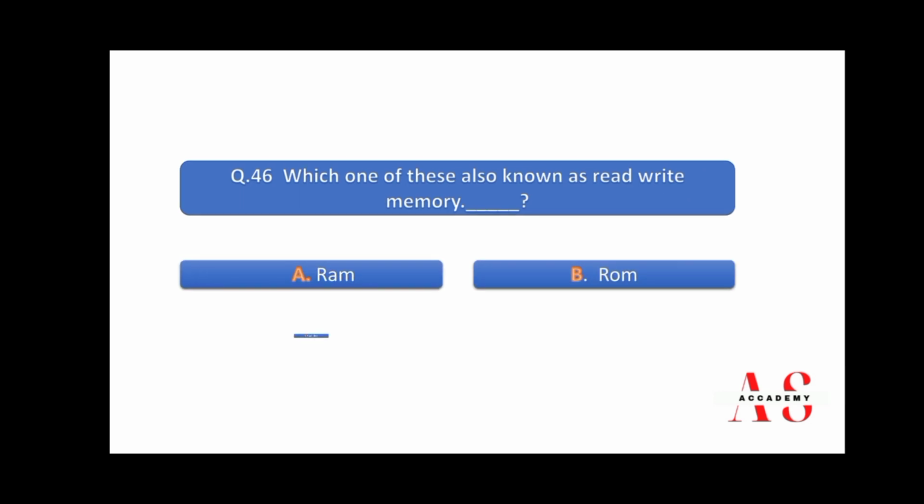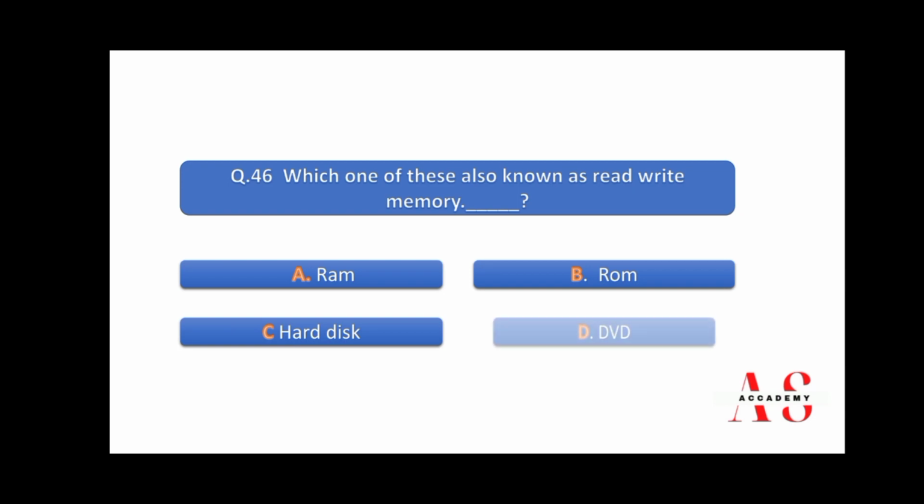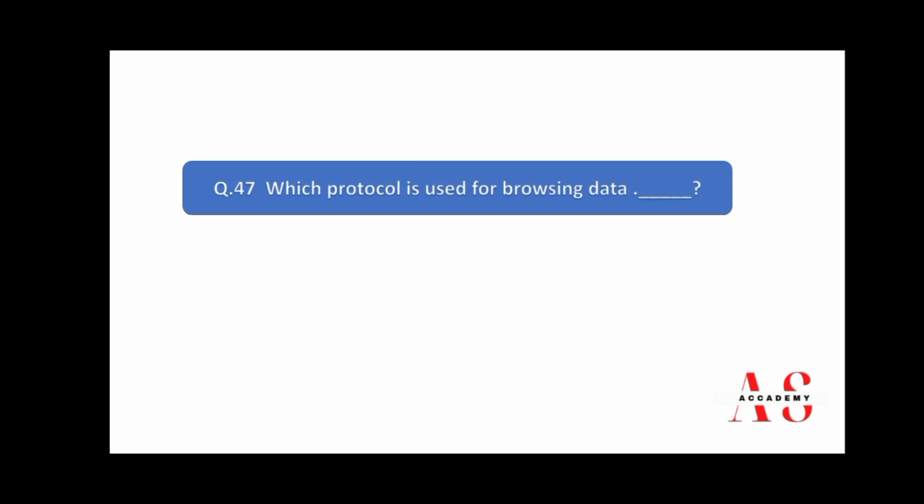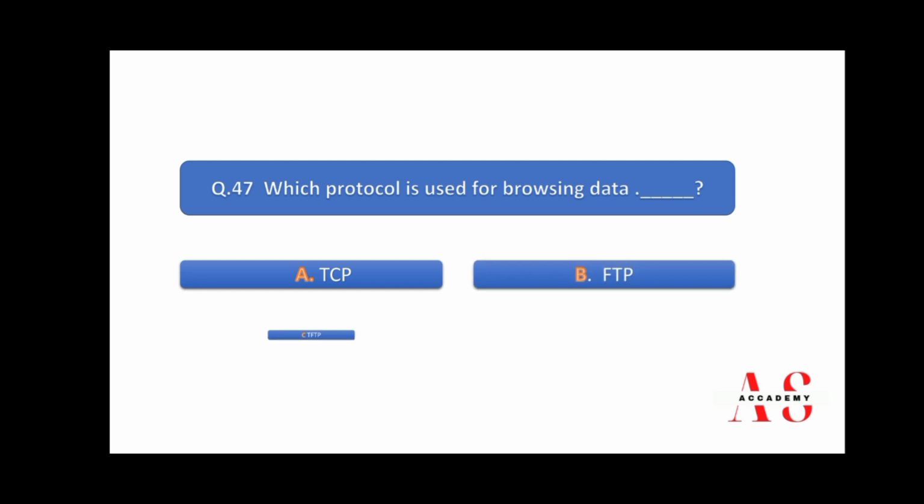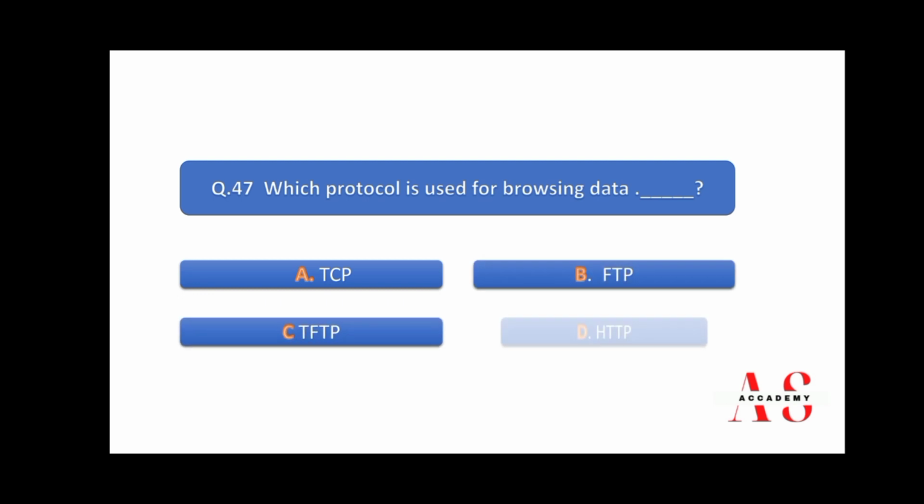RAM, ROM, hard disk, and DVD. Right answer is RAM. Which protocol is used for browsing data? TCP, FTP, TFTP, HTTP. Right answer is D.